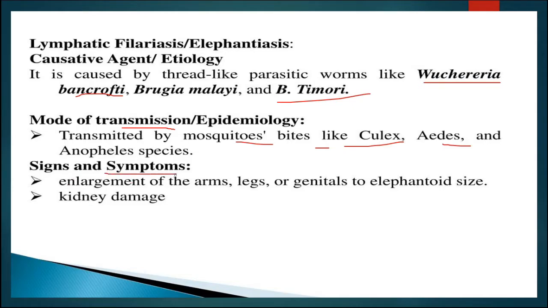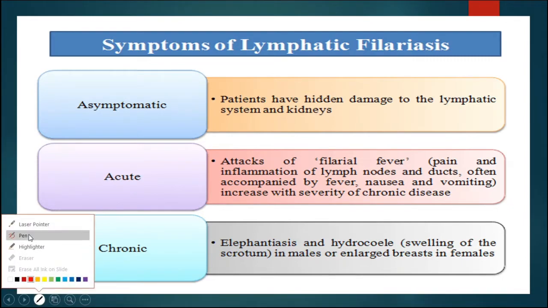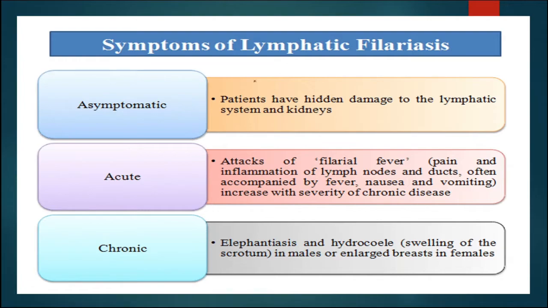Then signs and symptoms: when the person is affected by this disease, then the particular arms, or the leg, genital organs become enlarged, and they will acquire the shape of elephantoid size. The kidney may be damaged. That's why this is also known as elephantiasis, and this is also known as filaria worms. These are some common symptoms which occur when the person is suffering from filaria.